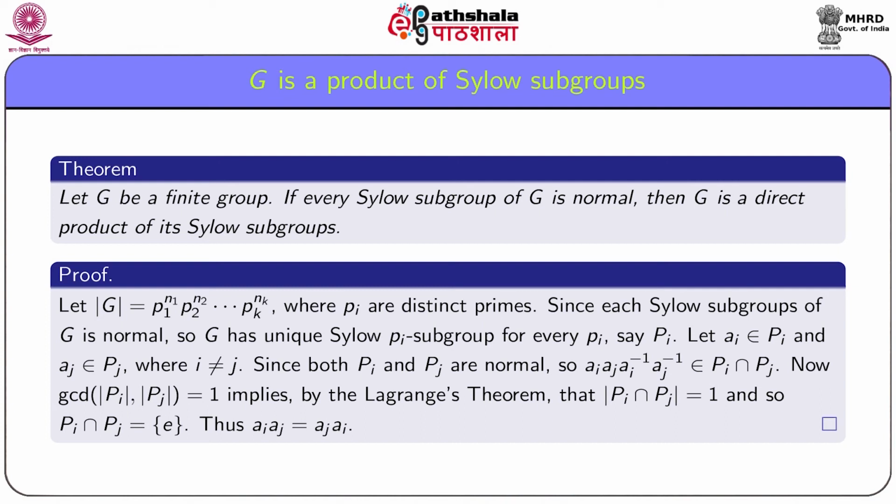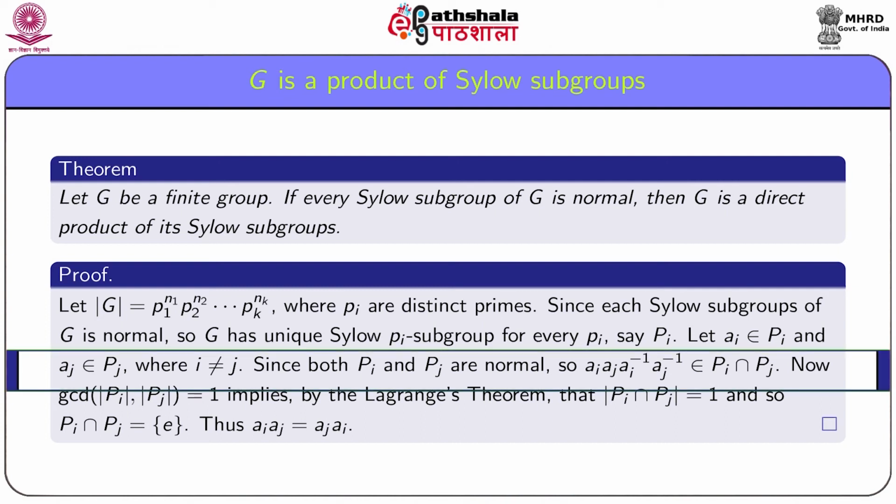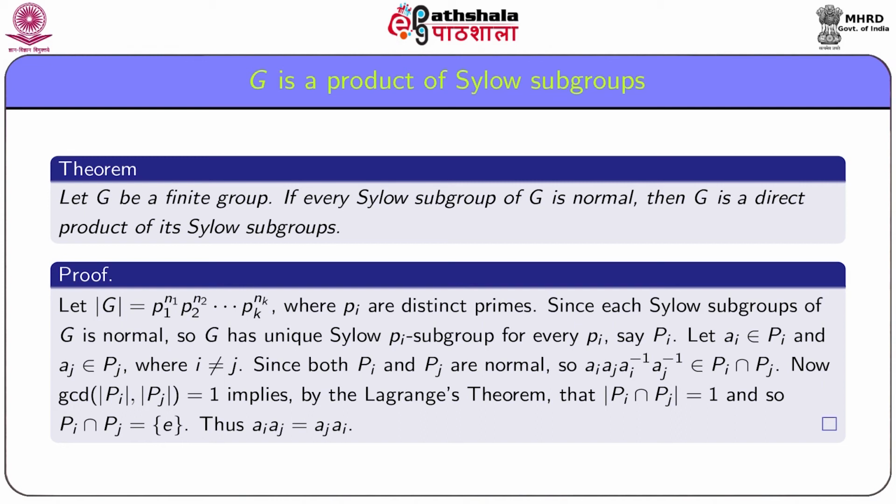Now let ai belong to Pi and aj belong to Pj, where i is not equal to j. Since both Pi and Pj are normal, ai aj ai inverse aj inverse belongs to Pi intersection Pj.